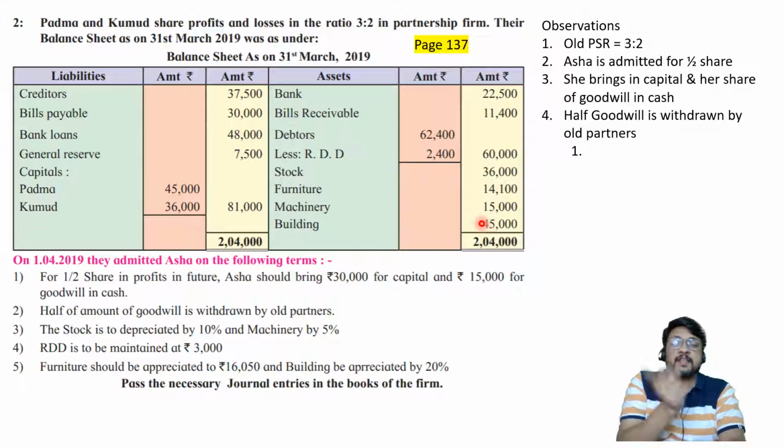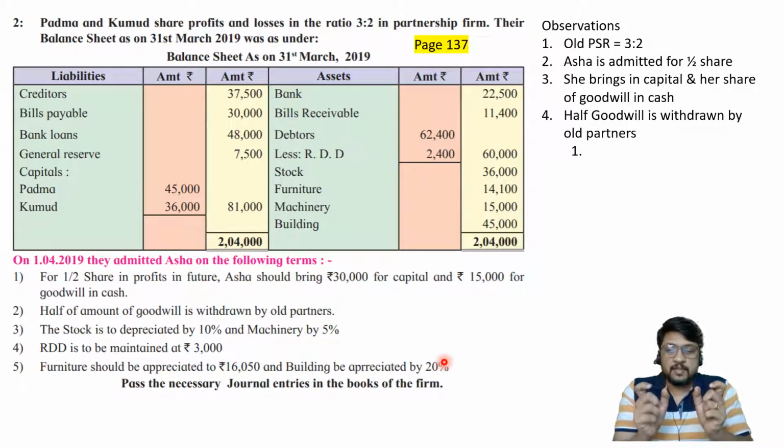For furniture it is exactly the opposite. Given is 14,100 in the inner column, given is 16,050 in the outer column. The difference will be the transaction. For building, inner column 45,000, the outer column is not given. Instead they are telling you to add 20% in the inner column, so the outer column will be calculated by us. The outer column is not already given.